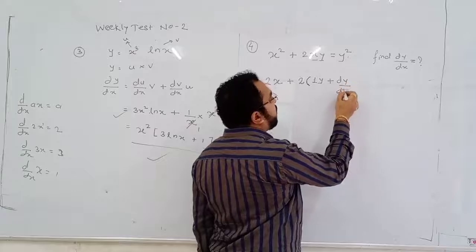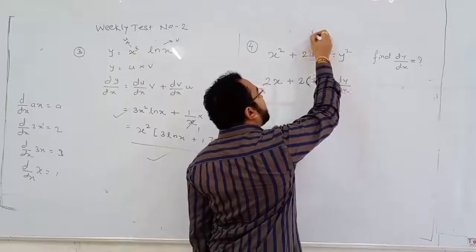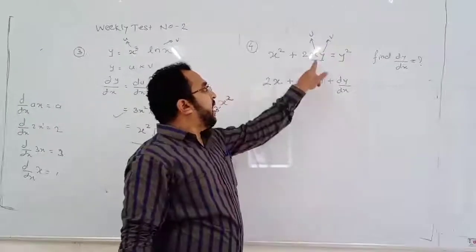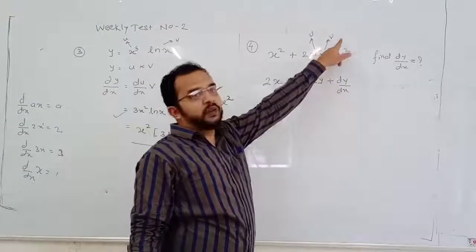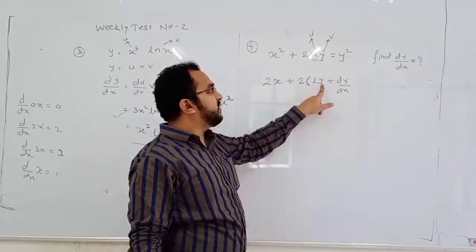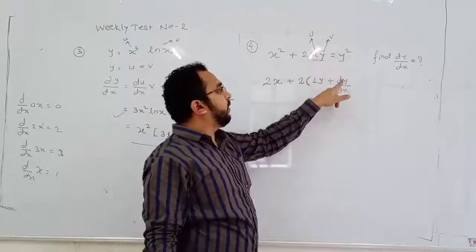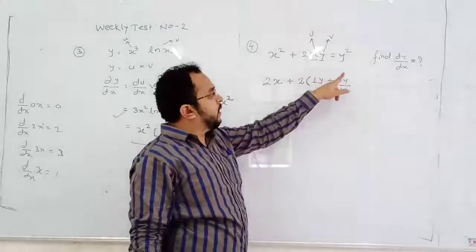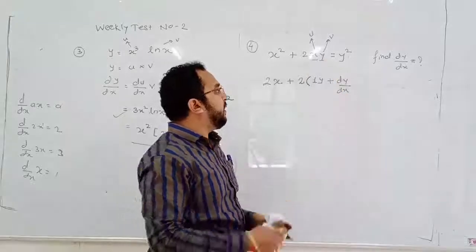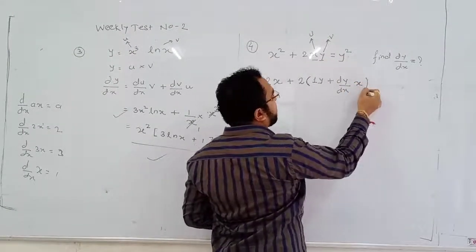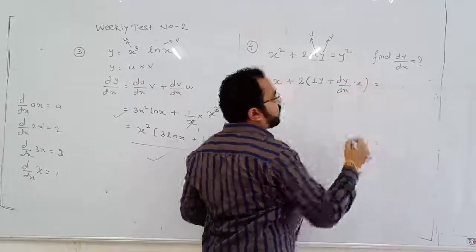What is the differentiation of y? x is the first, y is the second. x is u, y is v. Differentiation of u, v as it is, differentiation of v म्हणजे y चा differentiation. v कोण आहे? y आहे ना second function. Differentiation of second, that time first as it is. What is first? x as it is, equal to y square.